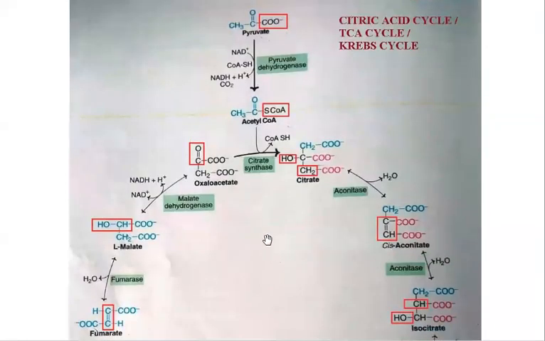This is a very important topic, and many students are confused by these reactions, especially at malate. Here, hydrogens are removed from which carbon? Hydrogens are removed from the second carbon and from the hydroxyl group. That's why a double bond is formed, right?